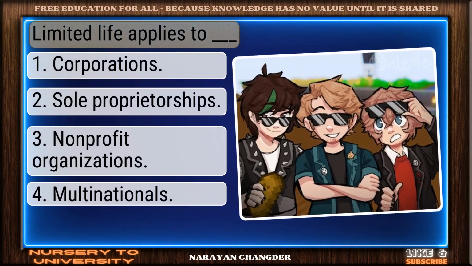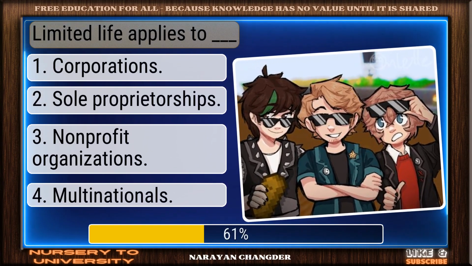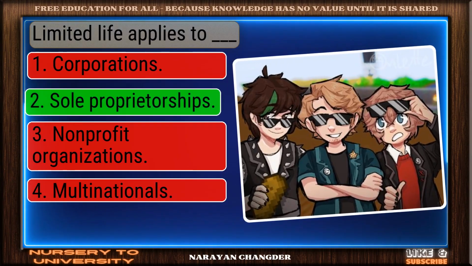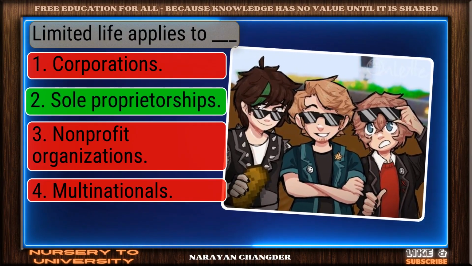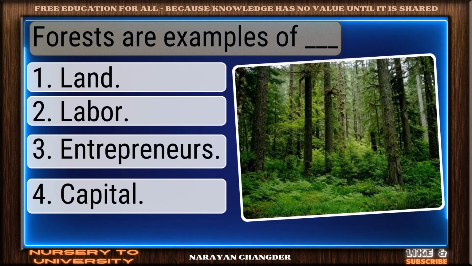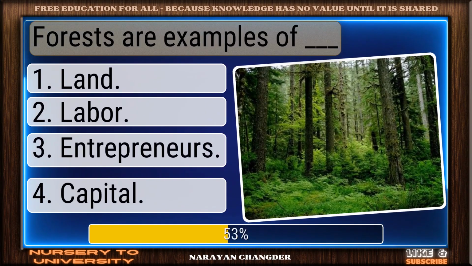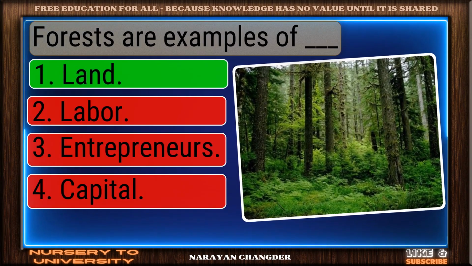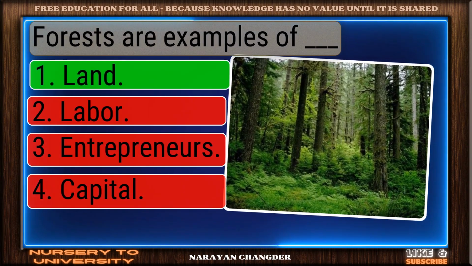Limited life applies to dash. Nicely done. Sole proprietorships is a solid answer. Forests are examples of dash. You're right. Land is the correct answer.